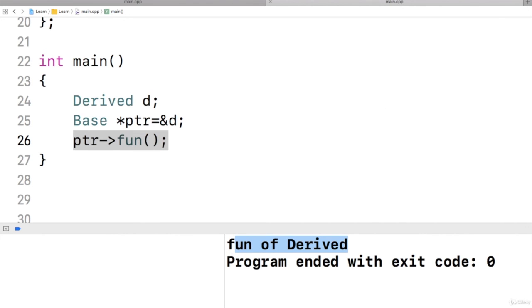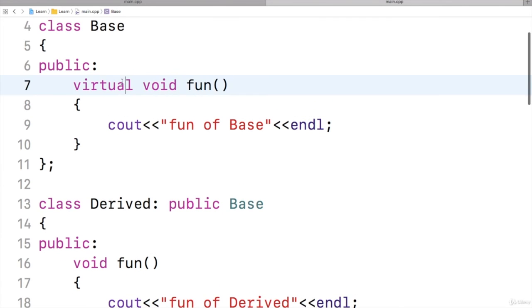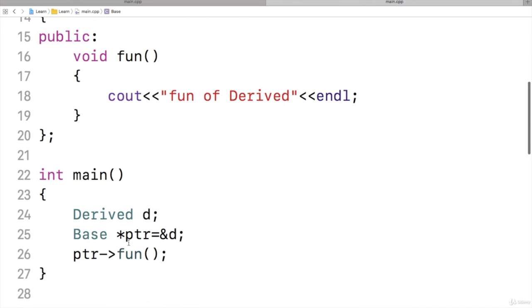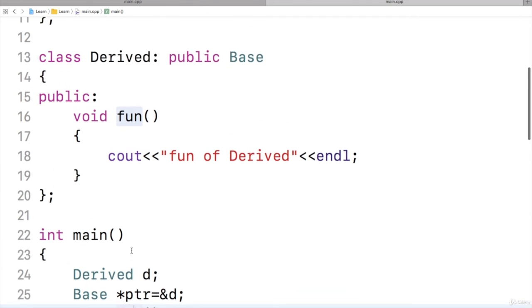Yes, that's it. When a base class function is declared as virtual, then the function call will not be based on the pointer, it will be based on the object. So fun will call the function of derived class. This is what happens in real life. Already I have given you an example of basic car and an advanced car. I will show that example in next video.